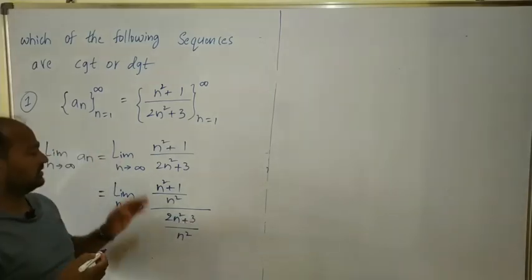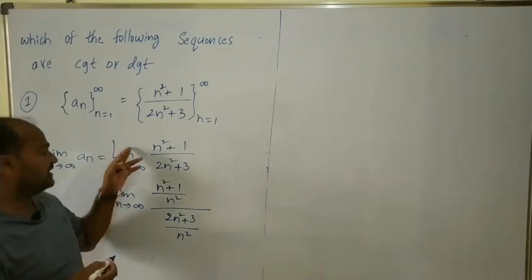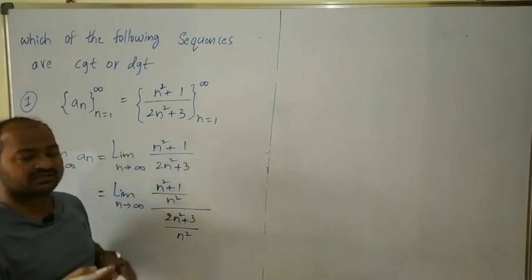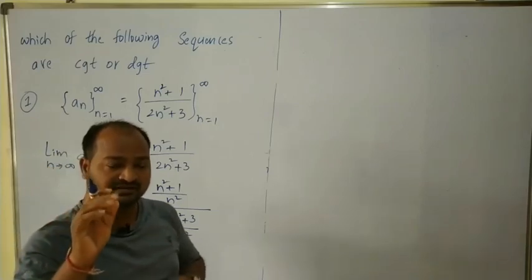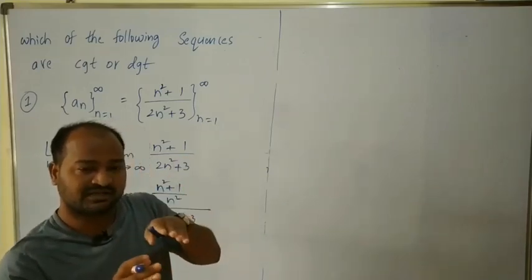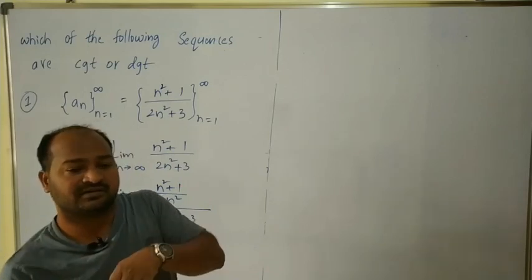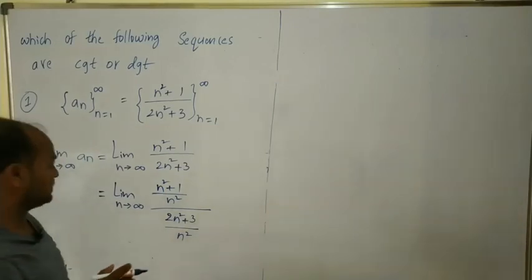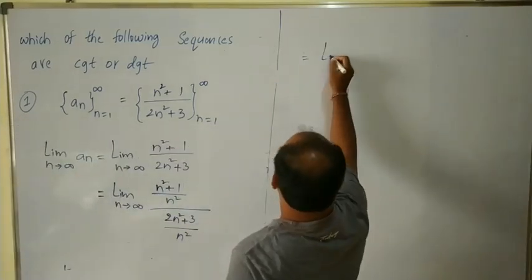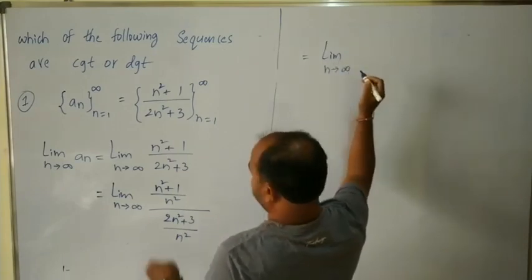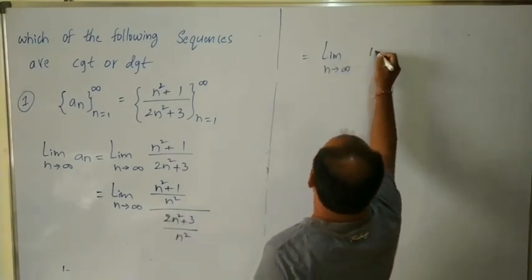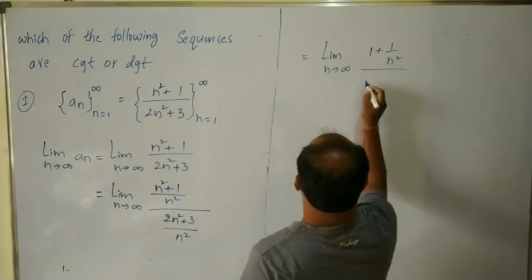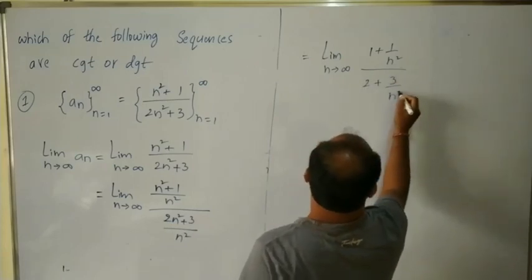That's all, clear? So this equals limit n tends to infinity of n square plus 1 by n square, which is 1 plus 1 by n square, divided by 2n square plus 3 by n square, which is 2 plus 3 by n square.